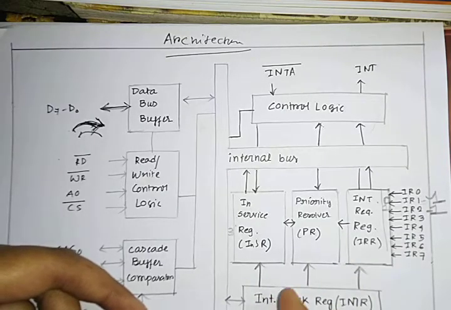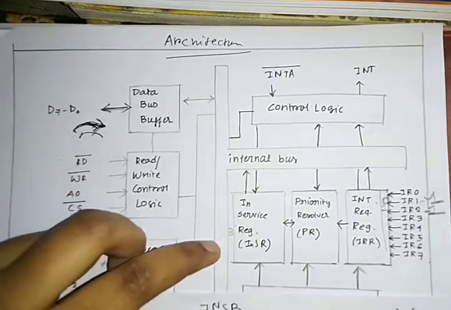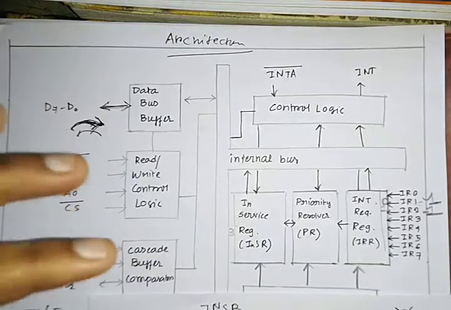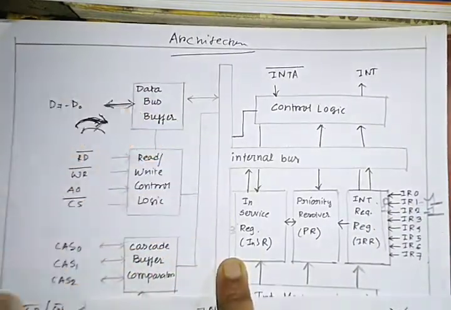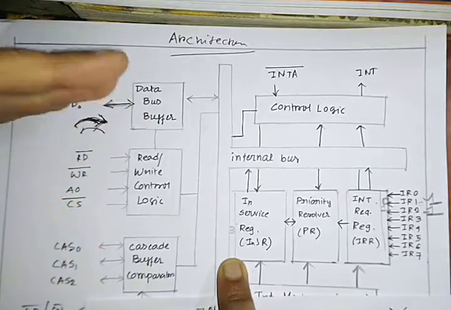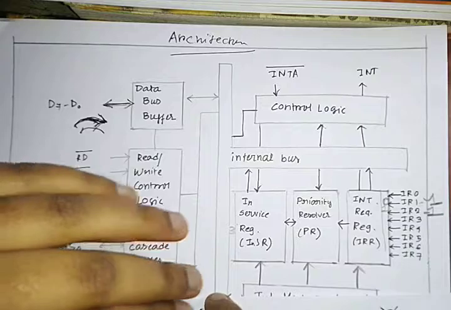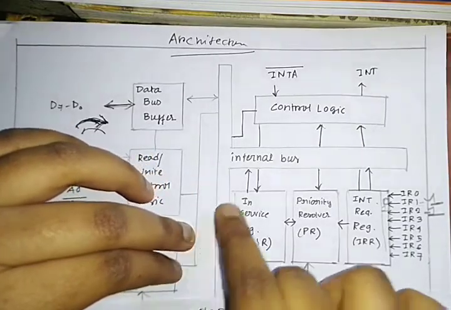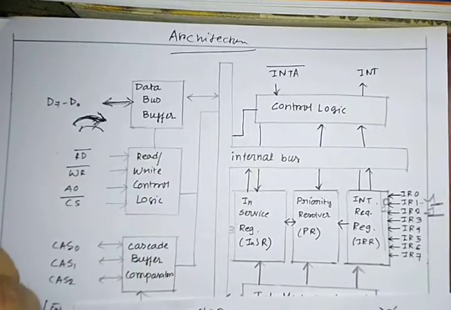Okay, I'm not masked, go to ISR. If in ISR any higher priority than IR1 is being serviced, then IR1 has to wait. Otherwise, if any lower priority interrupt is being serviced, then it will stop immediately.